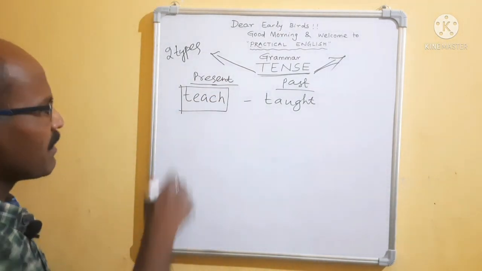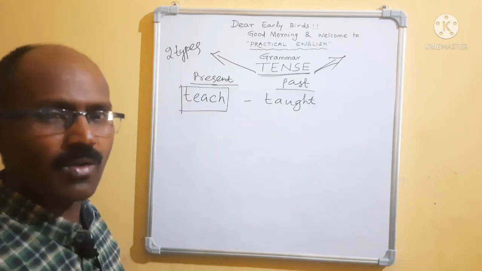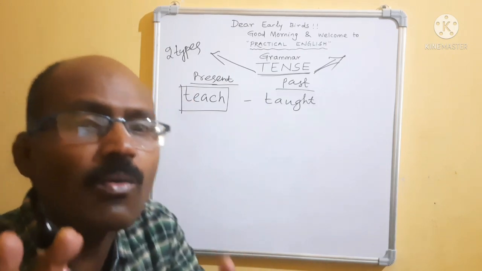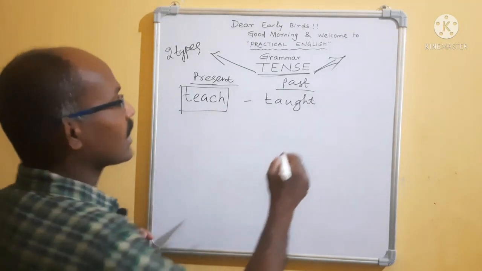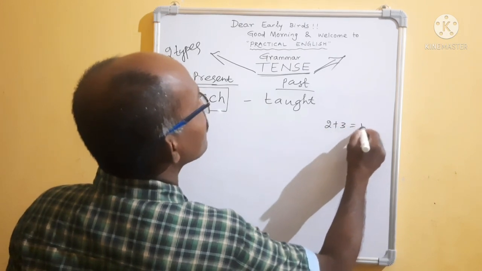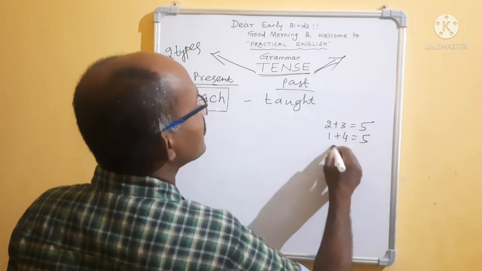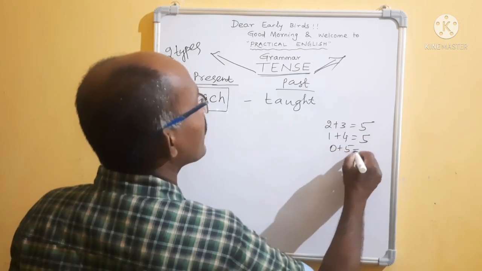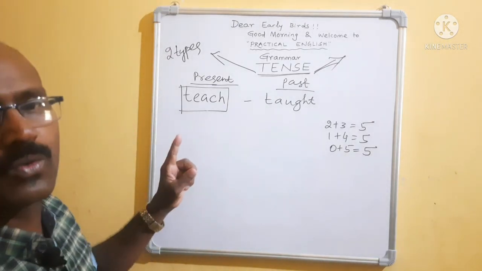In present tense, the present form of the main verb comes. It is a mixture of two words. It is a mixture, like 2 plus 3 equal to 5, 1 plus 4 equal to 5, 0 plus 5 equal to 5. Teach is a mixture of two words.